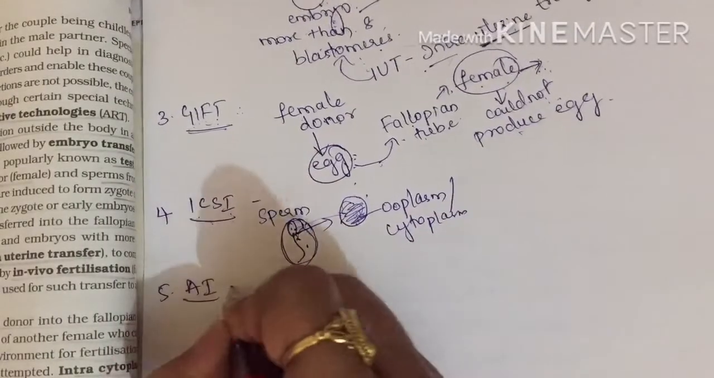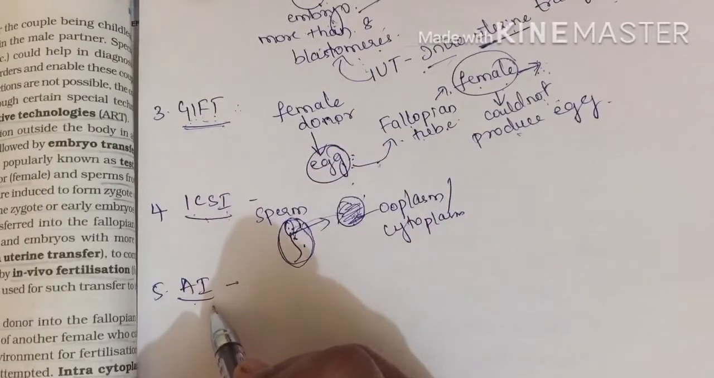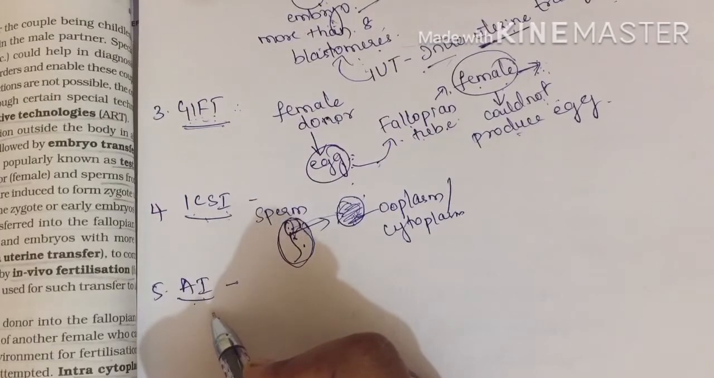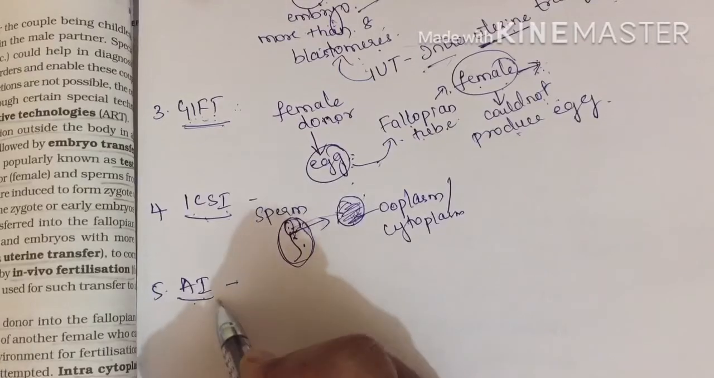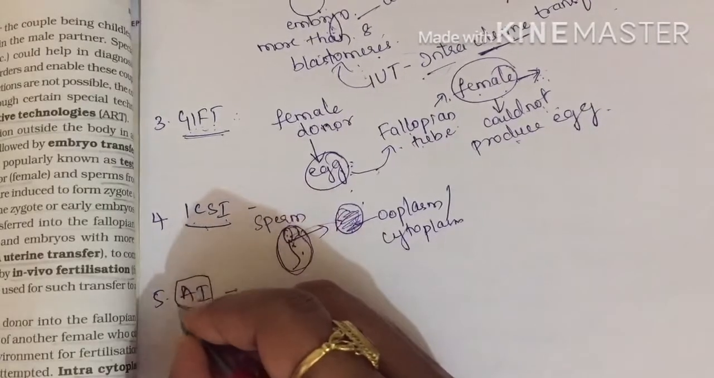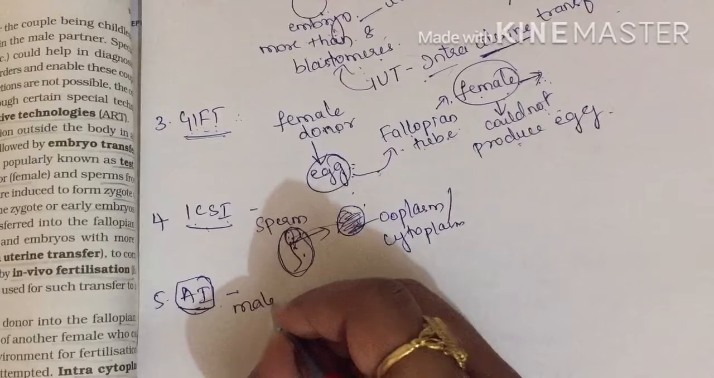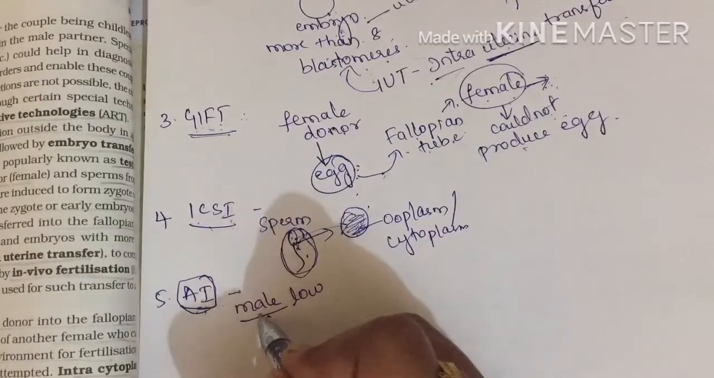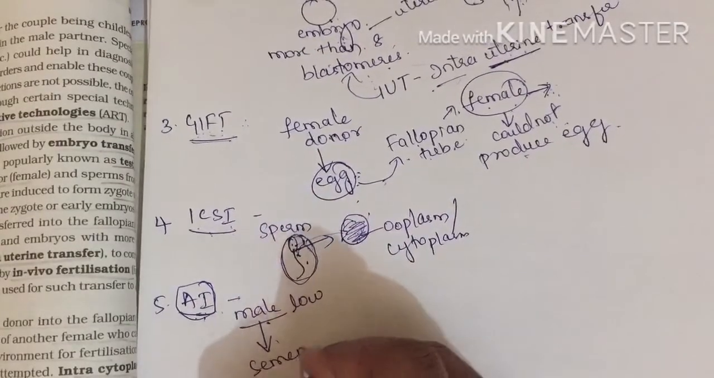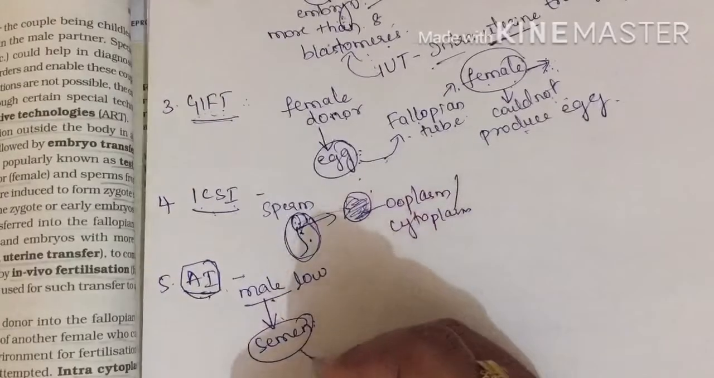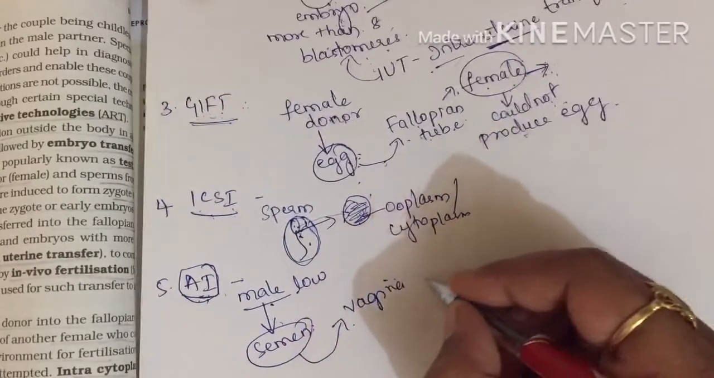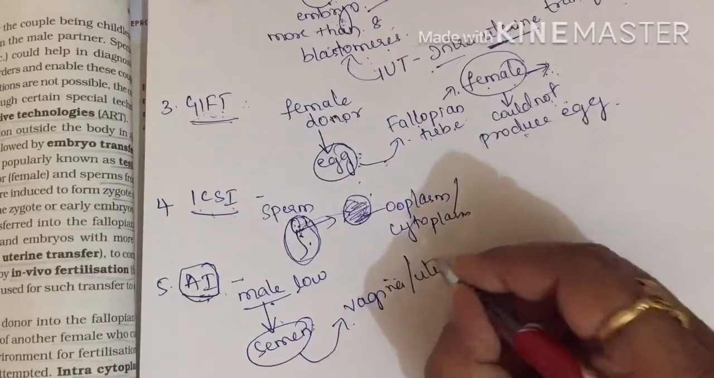artificial insemination, AI. Artificial insemination, the name itself shows that insemination could not take place in infertility cases, either due to inability of the male partner to inseminate or female, or due to a very low sperm count in a male. Then what we can do, we can collect the semen from that male, and that semen is ejaculated artificially in the vagina or uterus of the female.